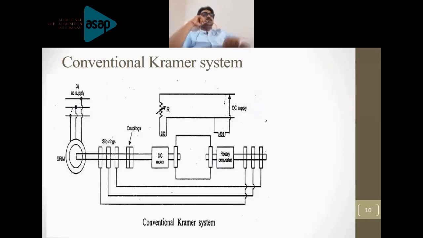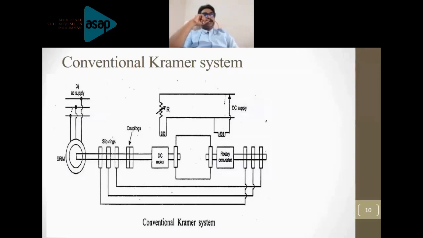So this figure shows the conventional Kramer system. Read the diagram from the three-phase AC supply, which is connected to the stator of the machine. The rotor has slip rings. Three lines are taken out from the slip rings and given to the other side, where there is a rotary converter.